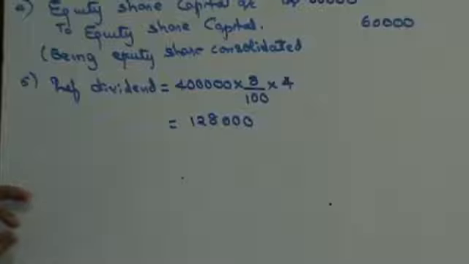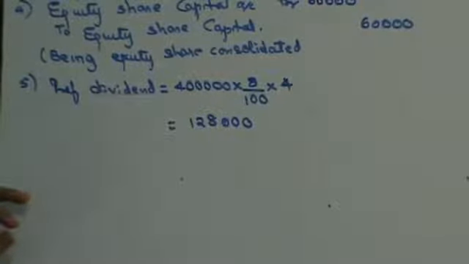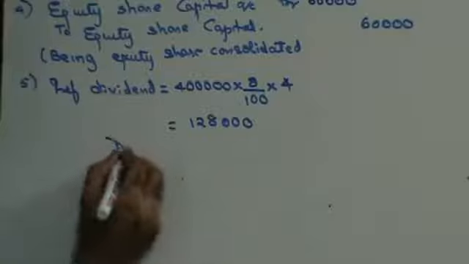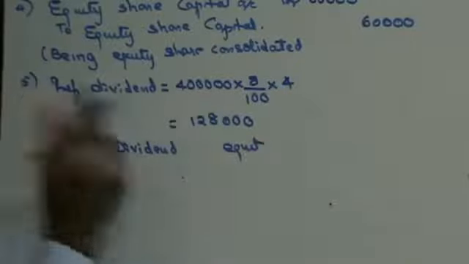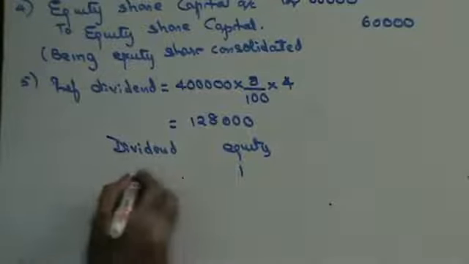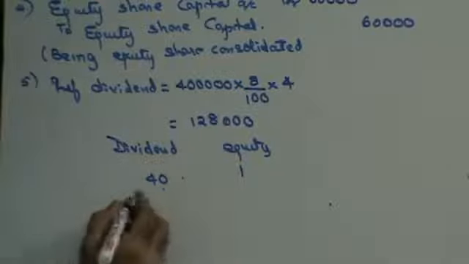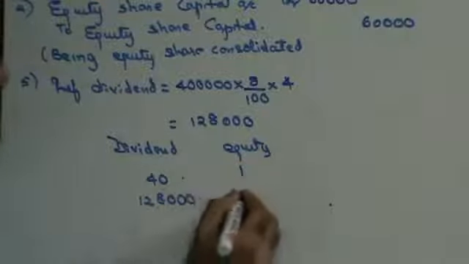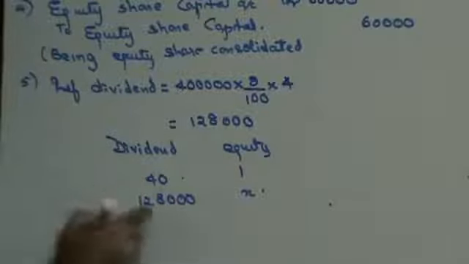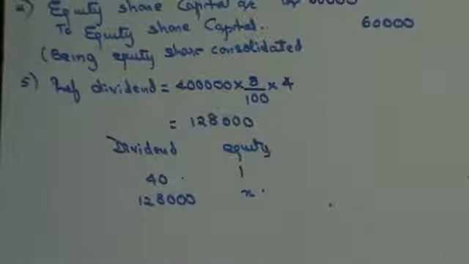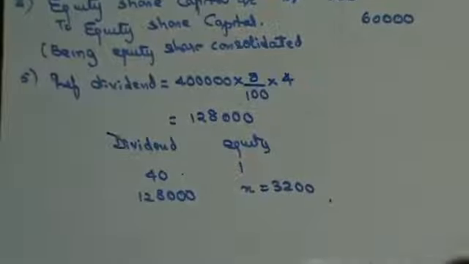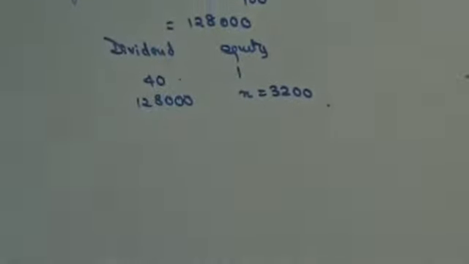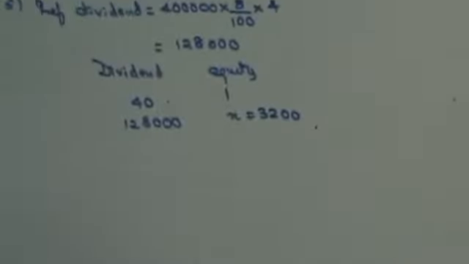Now, they are saying that one new equity share of rupees 10 is to be issued for every 40 rupees gross preference dividend. One equity share is to be issued for 40 rupees of dividend. I just calculated the dividend to be 1,28,000. So how many shares will I issue? 1,28,000 into 1 divided by 40. Someone please help me calculate. 3,200. So I'm going to be issuing 3,200 equity shares of rupees 10 each. Issue means equity share capital will come on the credit side.